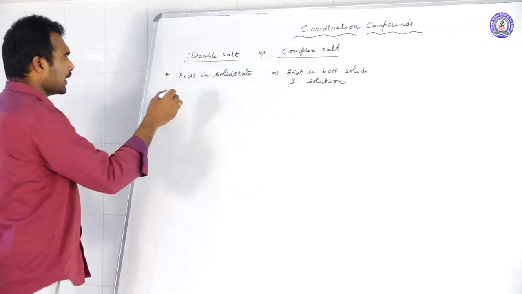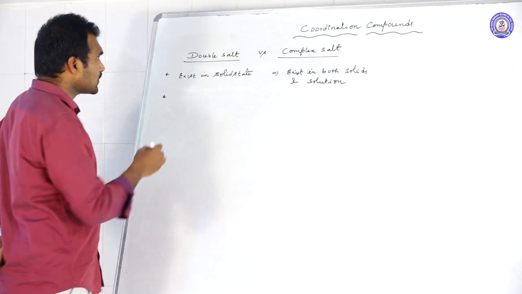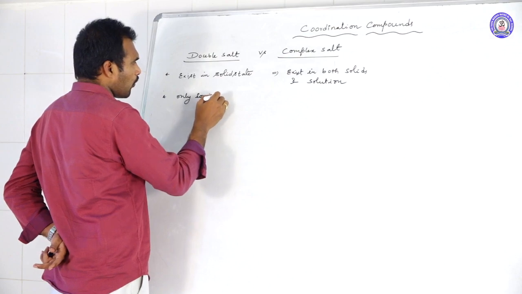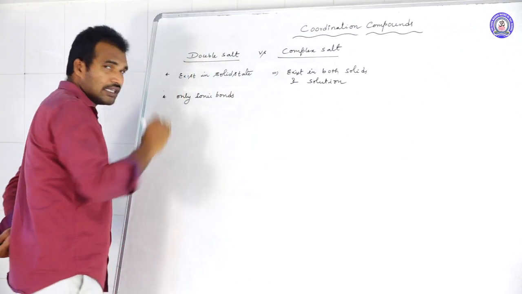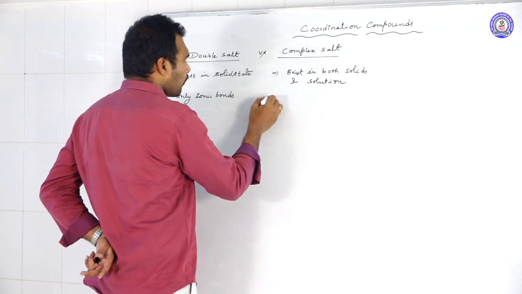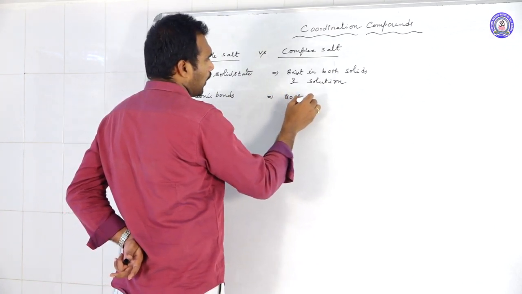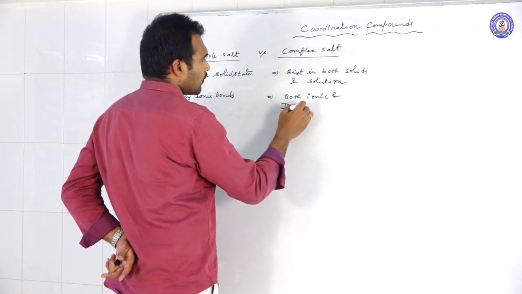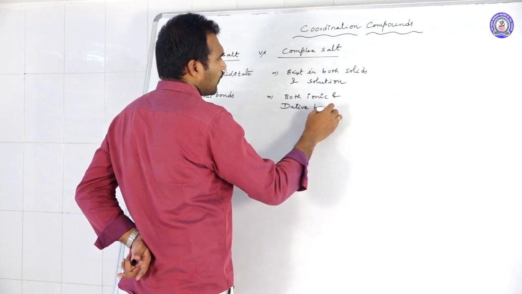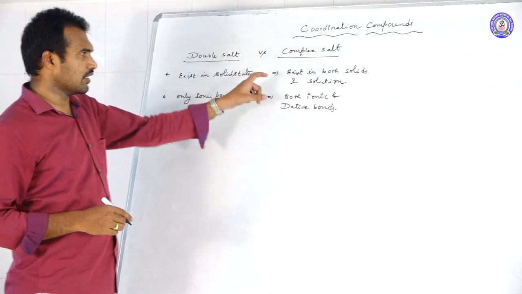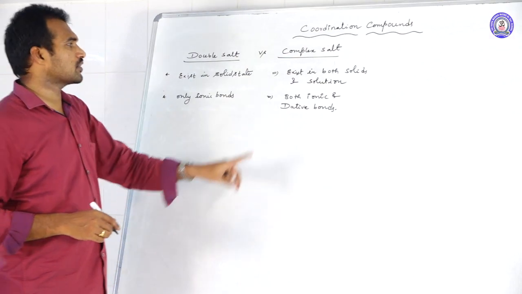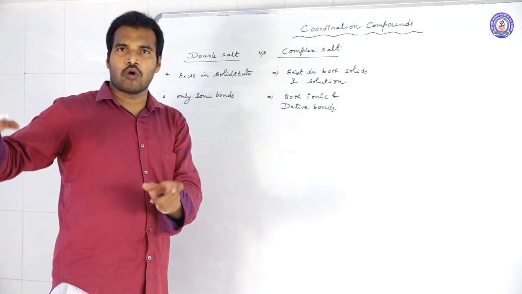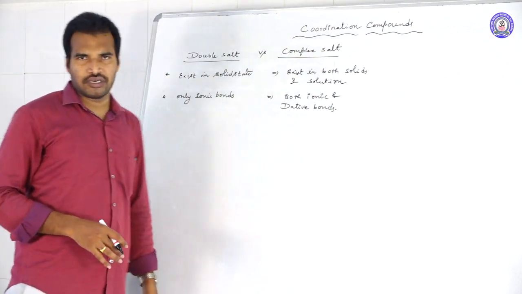Next one, in double salts only ionic bonds are present. Whereas in complex salts, both ionic and dative bonds are present. Dative bonds we also call coordinate covalent bonds. Especially between the central metal atom and the ligand, a dative bond is present. Between the counter ion and the complex ion, an ionic bond is present.